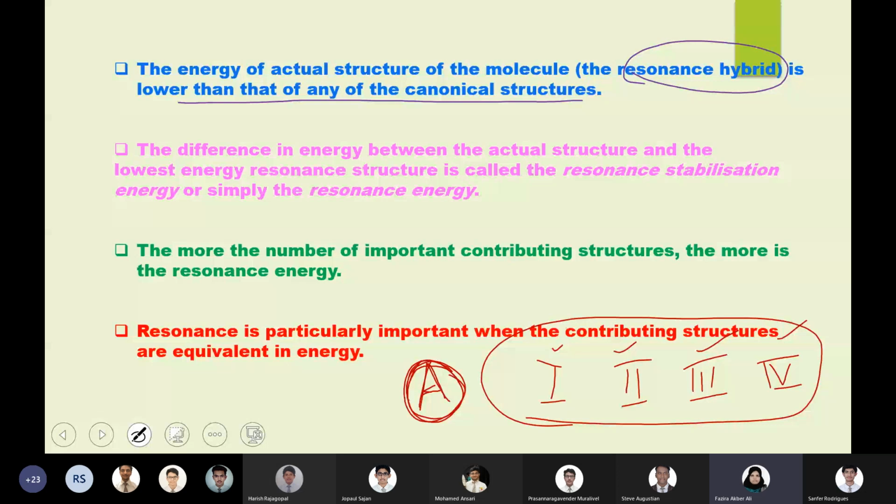That is the first point: the energy of the actual structure of the molecule is lower than any of the canonical structures, because it is a hybrid of these 4 structures. Am I clear?